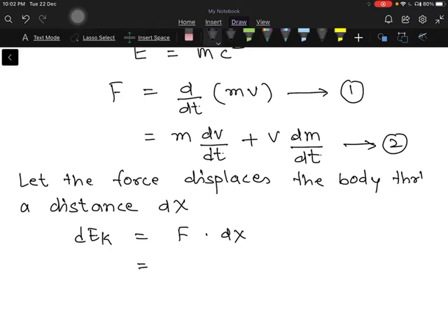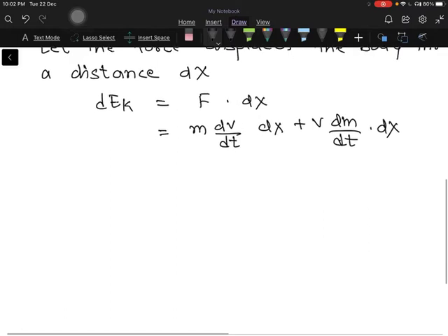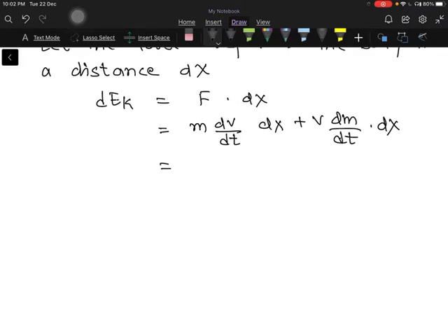Now what is the force? We make use of equation number 2. So the force is given by m into dv by dt into dx, the first term, plus v into dm by dt into dx. Then we can slightly rearrange the terms: m into dx upon dt into dv, plus v into dx upon dt into dm.